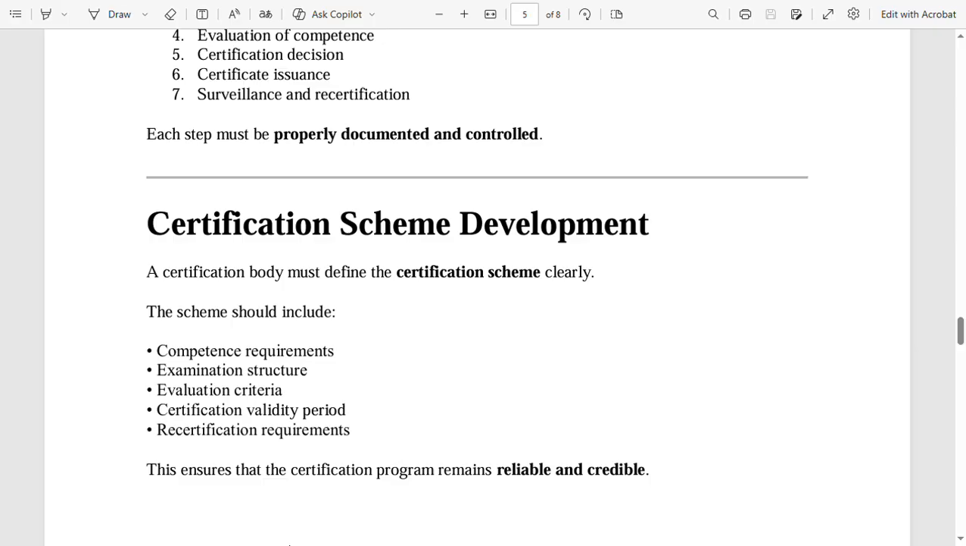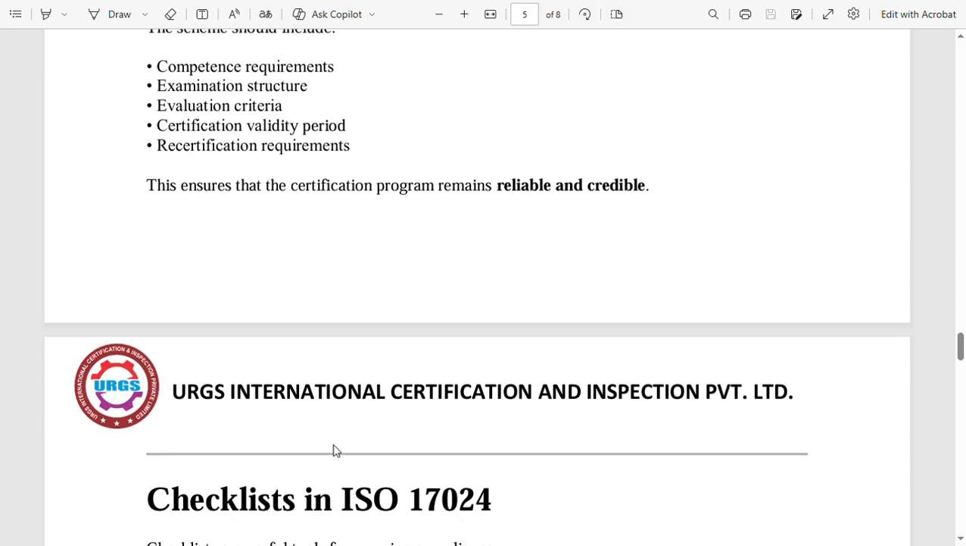Then next is certification scheme development. Your certification body must define the certification scheme clearly. The scheme should include competence requirements, examination structure, evaluation criteria, certification validity period, recertification requirements. This ensures that the certification program remains reliable and credible.